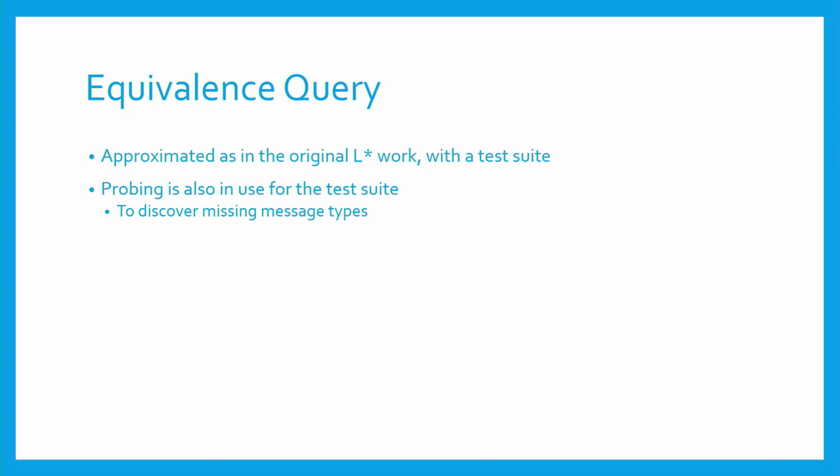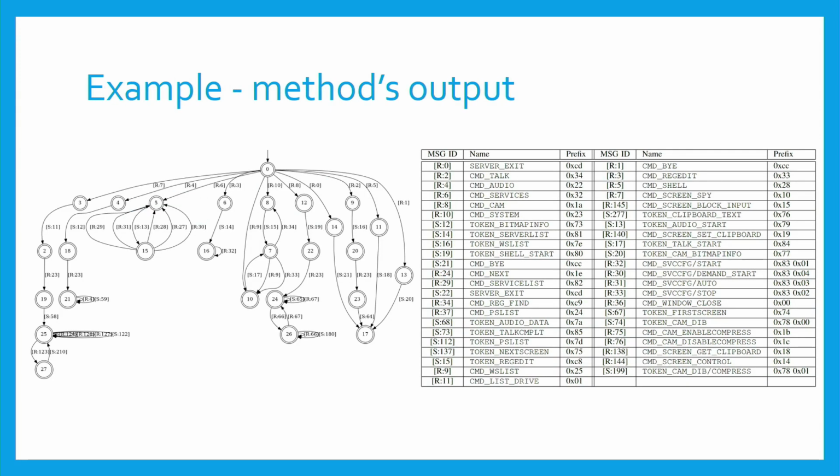We also use our extended membership queries to discover message types that might be missing from the state machine. Here is an example of our method's output when analyzing a more complex protocol. It inferred the state machine and also the different message types and their prefixes.